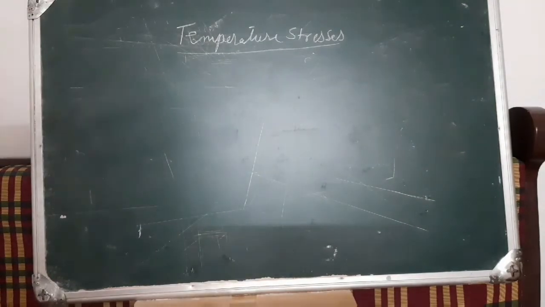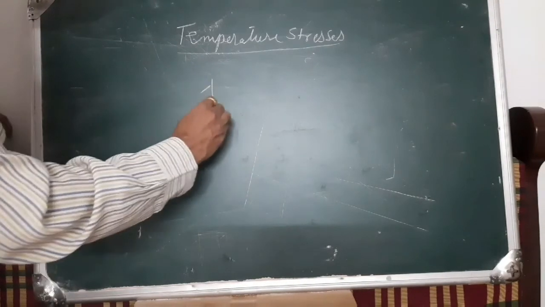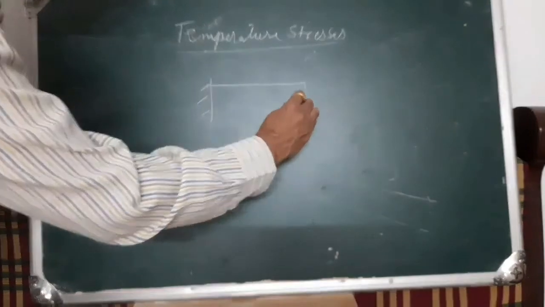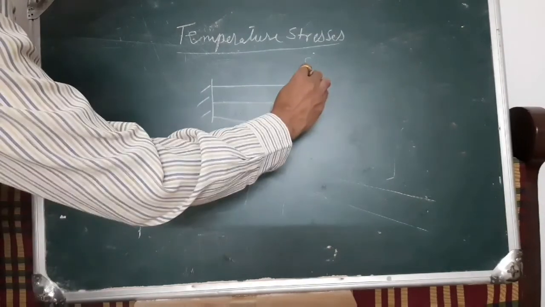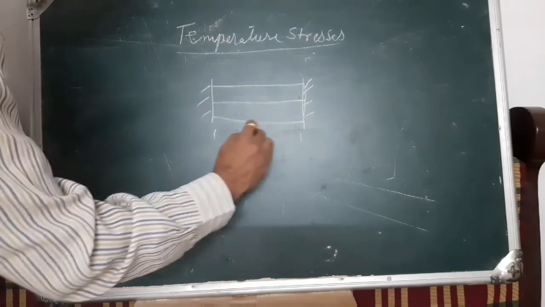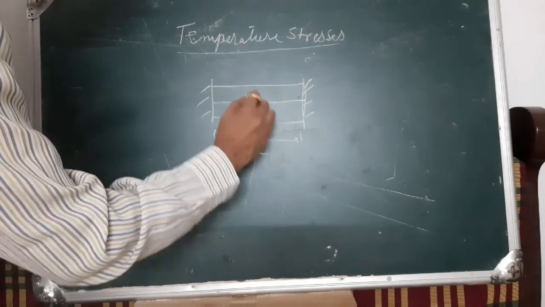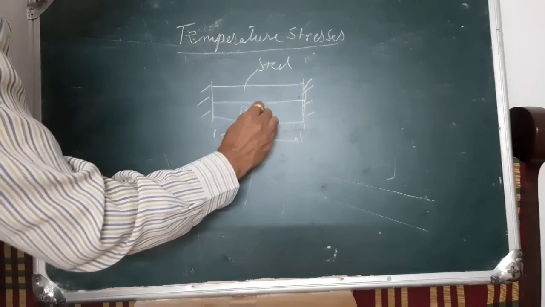Now consider a bar where two materials are joined rigidly and fixed, with length L. One is steel, one is brass, and they are heated.